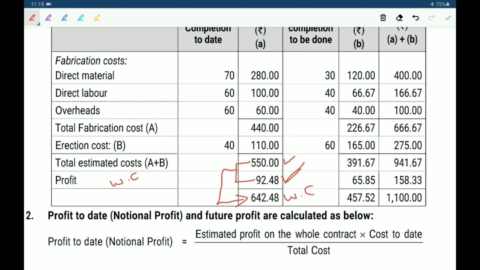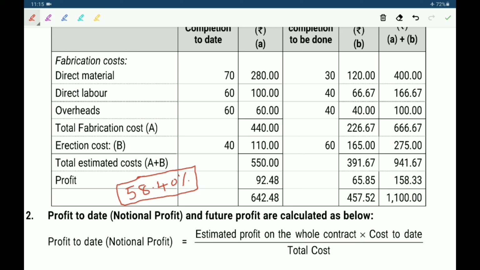Work certified by contract price into 100. 642 lakh 48,000 is the work certified, and contract price is 1100 lakhs. It gives 58.4%.